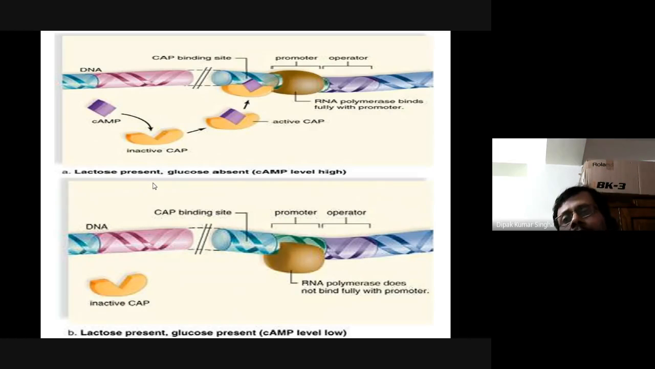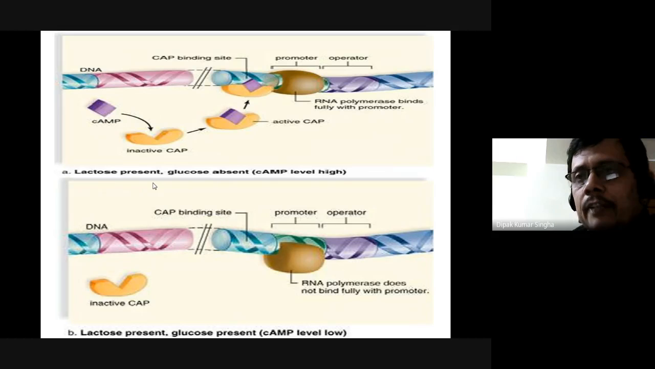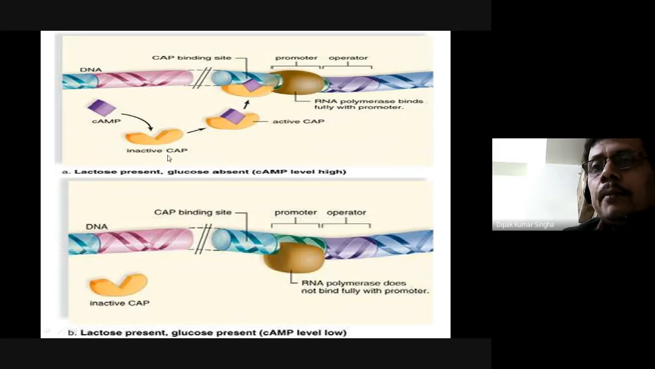So this is another regulatory method. There is CAP, the catabolite activator protein, which depends upon the promoter as well as cyclic AMP. Cyclic AMP converts inactive CAP, the catabolite activator protein, to active CAP. This active CAP binds to this particular site near the promoter and operator, and RNA polymerase binds with the promoter. So CAP basically acts as an activator molecule.